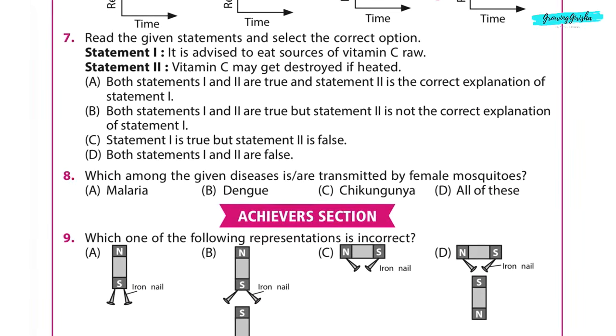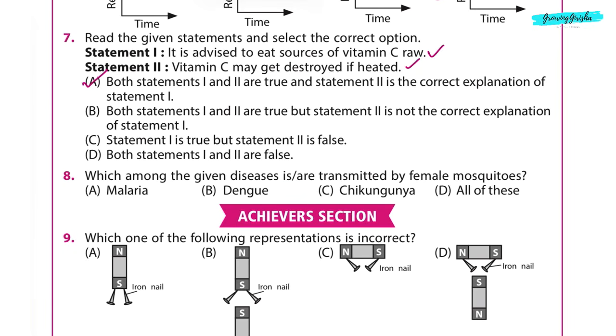Question 7. Read the given statements and select the correct option. Statement 1. It is advised to eat sources of vitamin C raw. This is true. Statement 2. Vitamin C may get destroyed if heated. This is also true. Also, statement 2 is the correct explanation of statement 1. So the correct answer is option A. Both statements 1 and 2 are true and statement 2 is the correct explanation of statement 1.